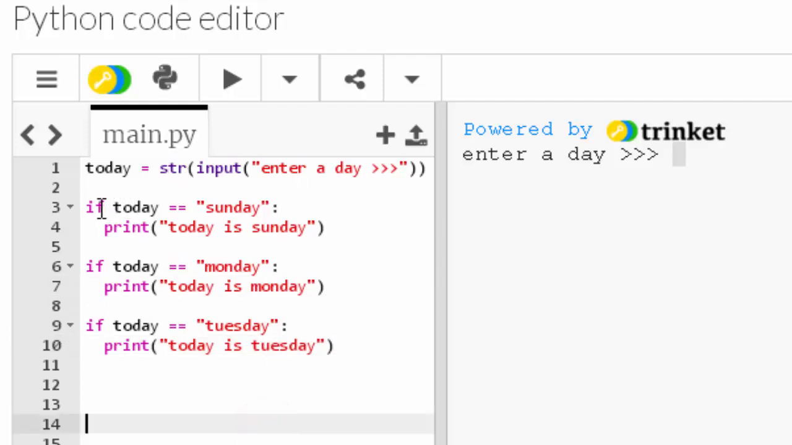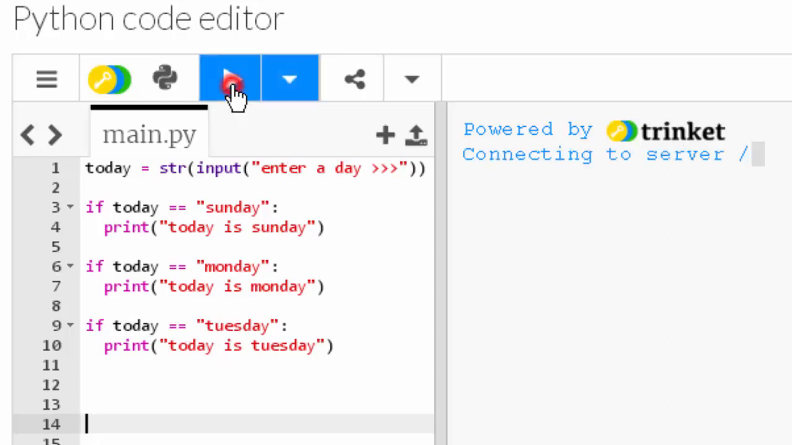So enter a day. If what they enter is the same as Sunday, it will display today is Sunday. If what the human being enters is the same as Monday, it will display today is Monday. If what the human being enters is Tuesday, or the same as Tuesday, it will display today is Tuesday. So if I run the code, and I'm going to go Tuesday, there we go. Today is Tuesday. And that's it. That's a very simple introduction to if statements.